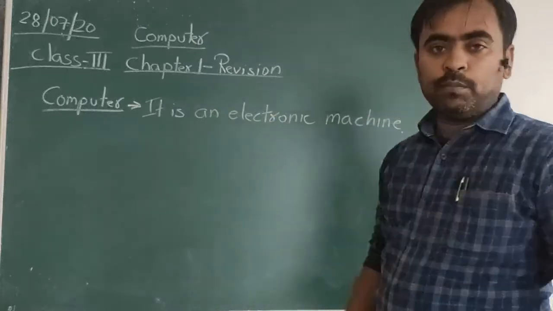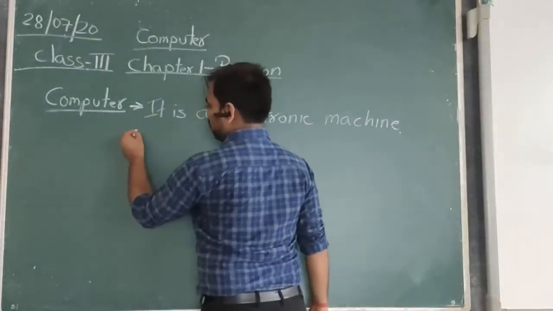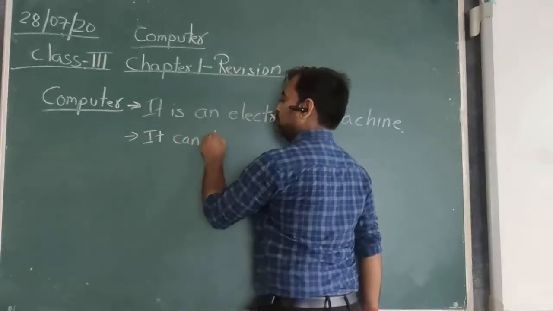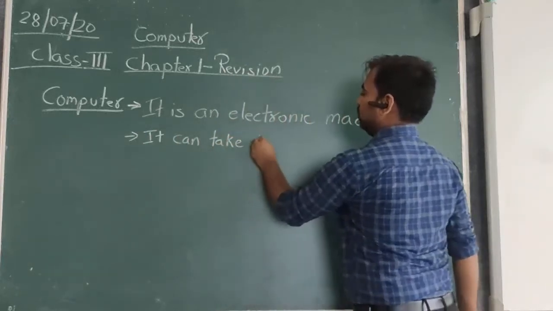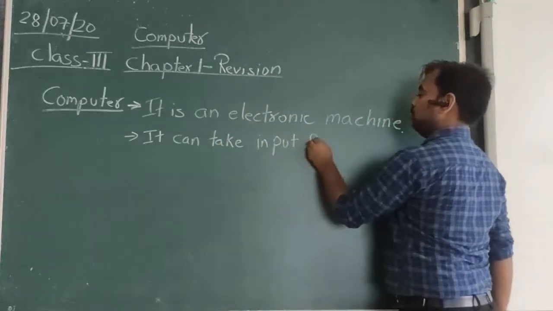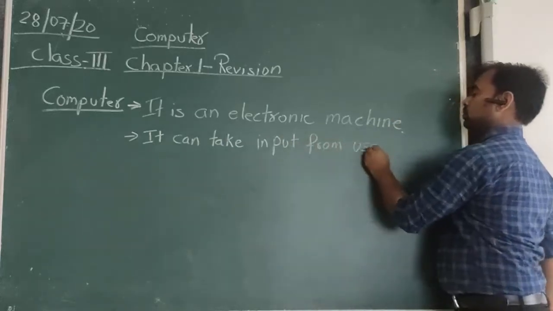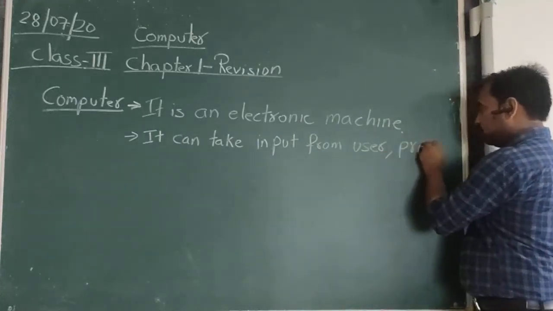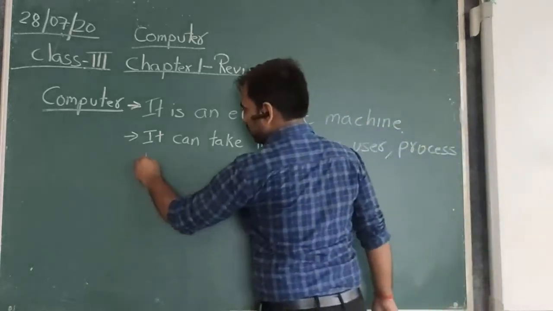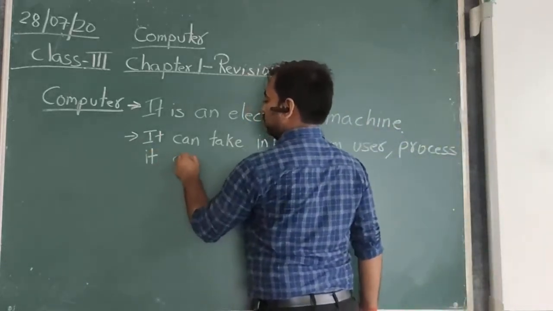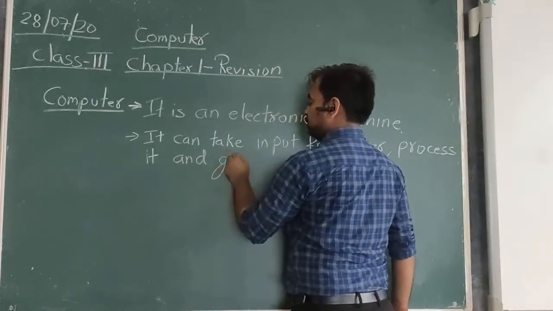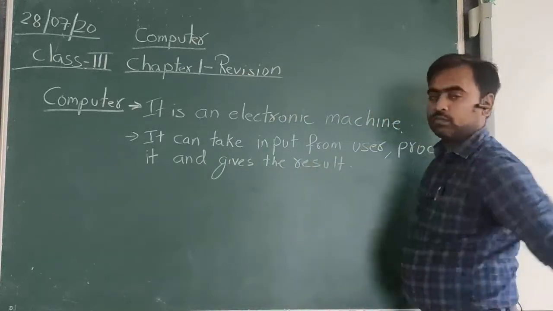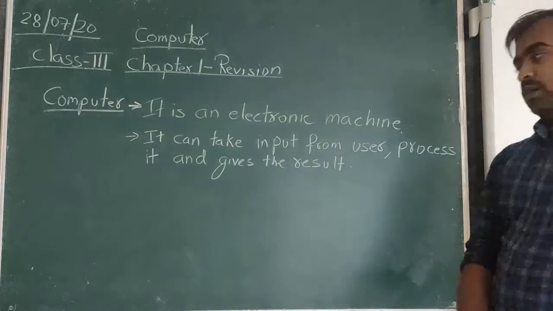It is an electronic machine, and what are the things it can do? It can take input from the user, process it, and after processing, it gives the result.